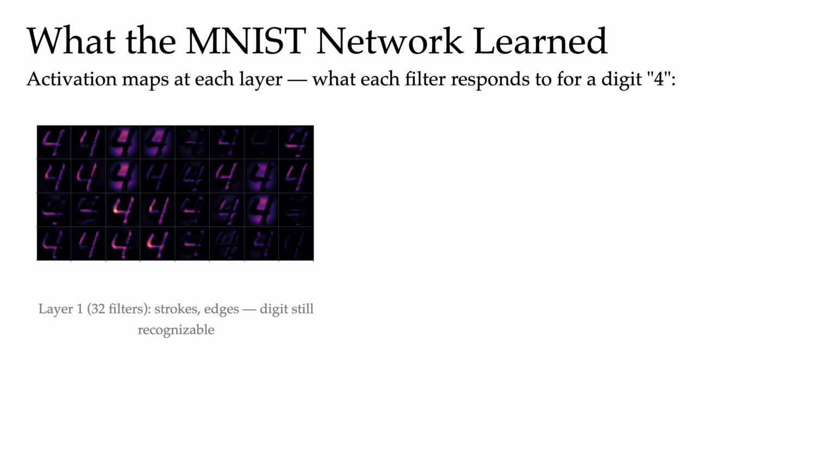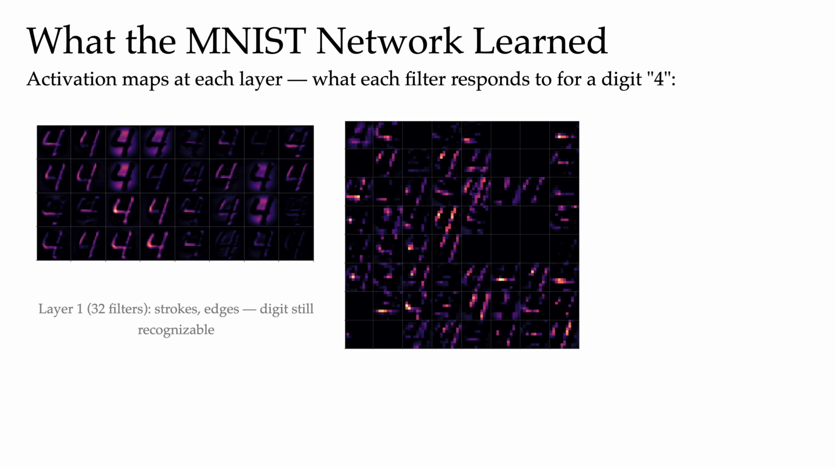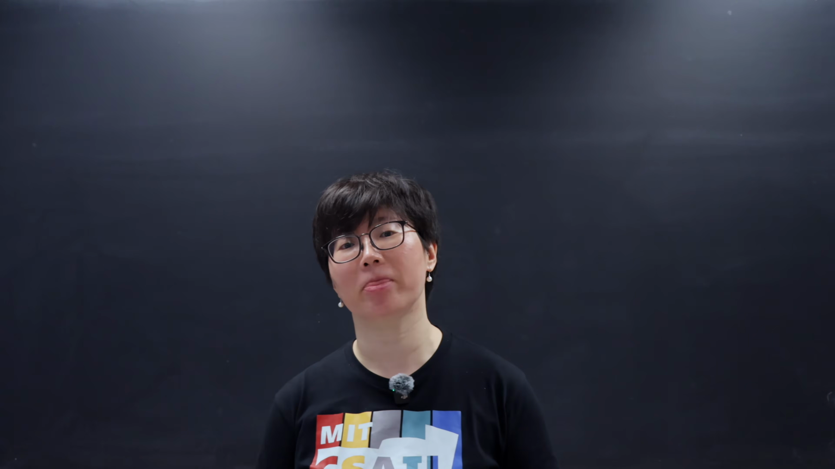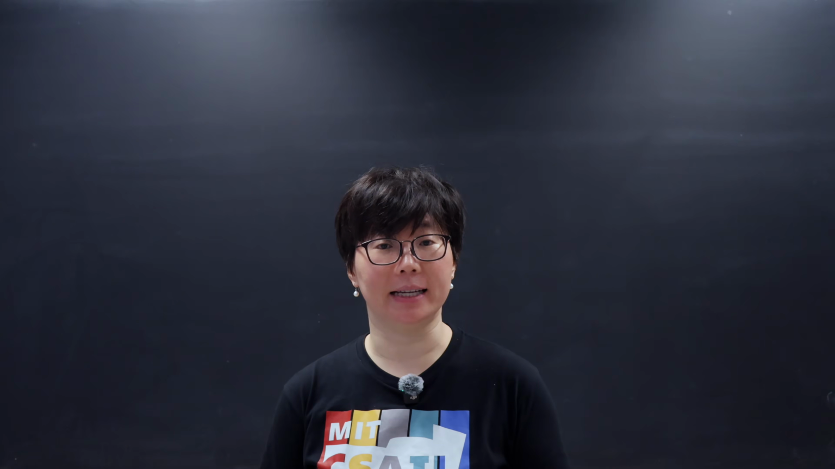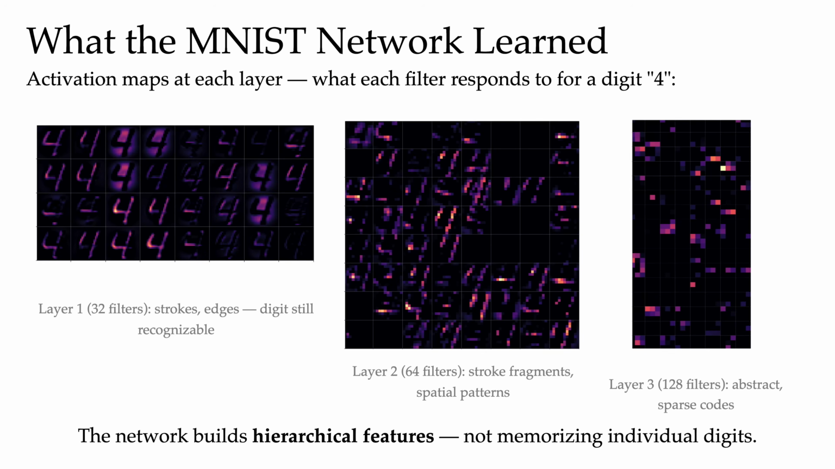Here we show the network the digit 4, and we see that in the first layer with 32 filters, the network is picking up basic strokes and edges, and we can still recognize the original digit. In the second layer with 64 filters, we see stroke fragments and spatial patterns. It's more abstract, but still clearly capturing structure. By the third layer with 128 filters, the representations are sparse and abstract. It's compressed codes that encode the identity of the digit. So the network is building a hierarchical map of features.